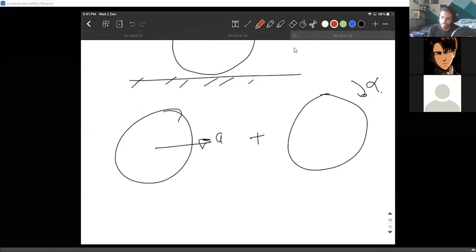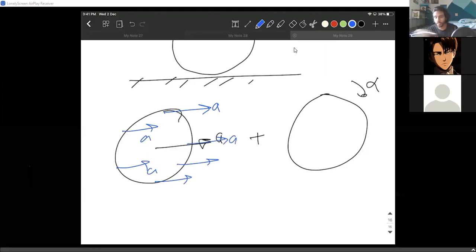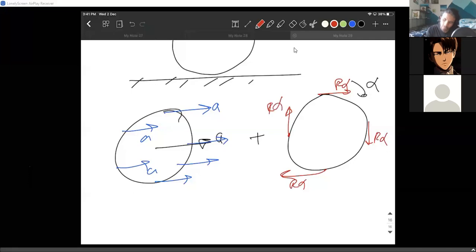This is causing acceleration a to every point. The linear acceleration is coming from the linear motion. Now, because of alpha, let me use the red for that: R alpha like this, R alpha like this, R alpha like this, and R alpha like this.